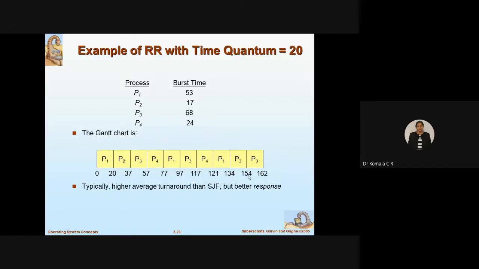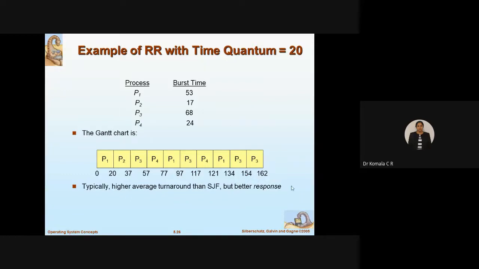So 134 plus 20 is 154. The remaining is 8 slots, and next I continue with P3 because no other process is remaining in the queue. So 154 plus 8 is how much? 162. At the end of 162 slots, I have completed all the processes.